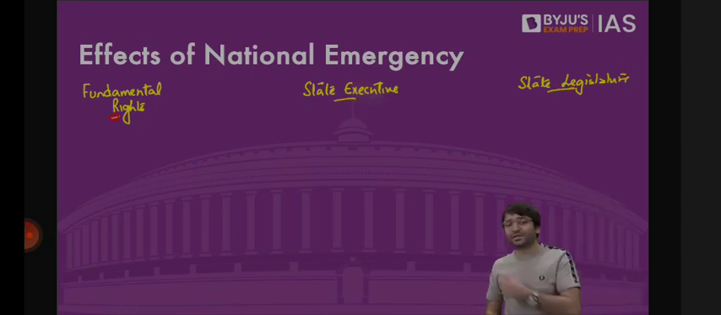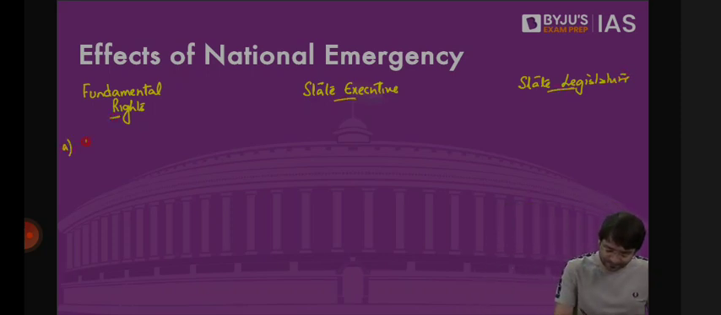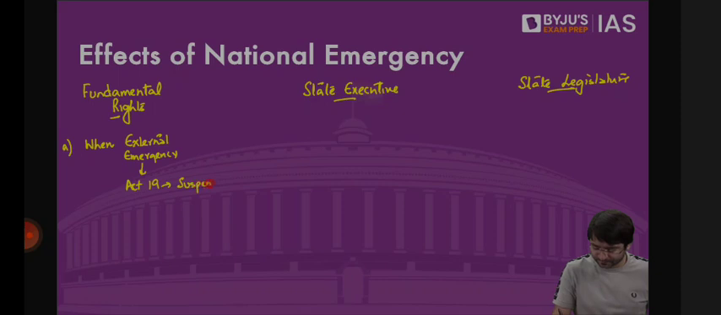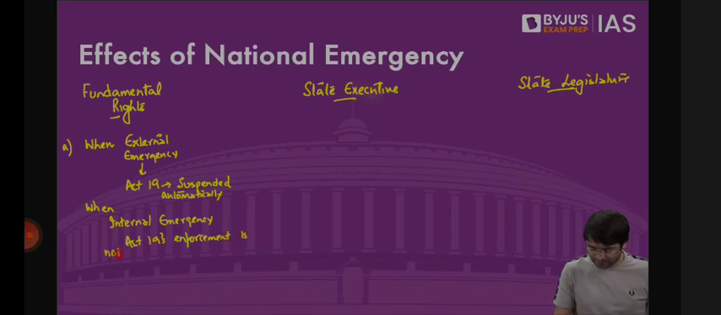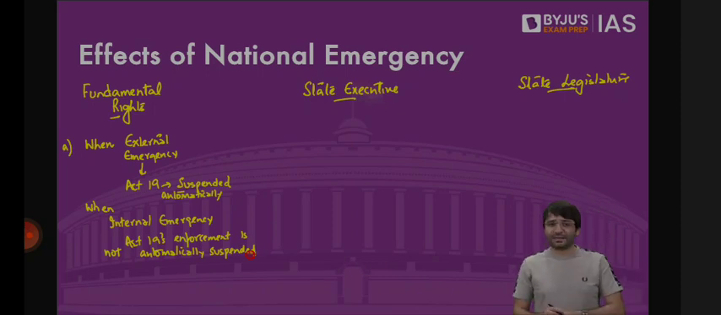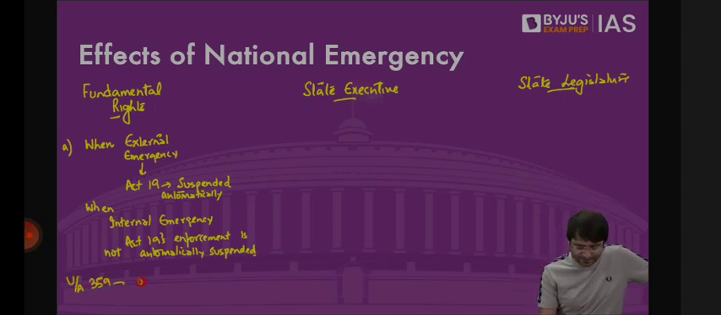What is the impact on fundamental rights? When external emergency is imposed, Article 19 gets suspended. That too automatically. When internal emergency is imposed, Article 19's enforcement is not automatically suspended. What about other fundamental rights? Then under Article 359, other fundamental rights can be suspended except Article 20 and 21.